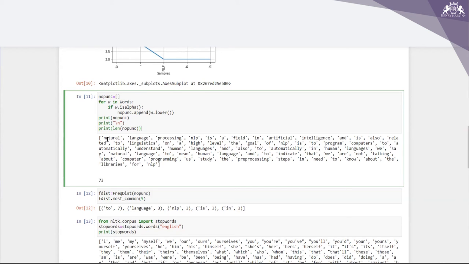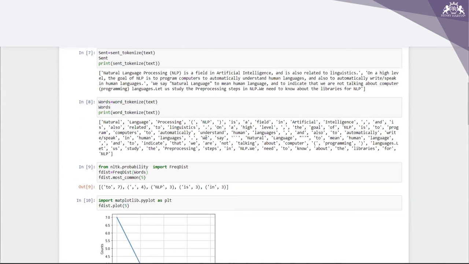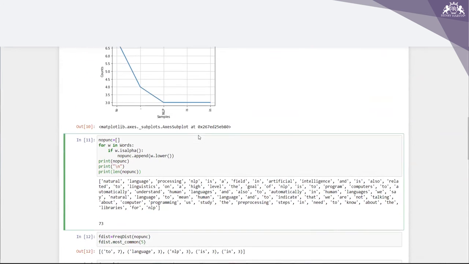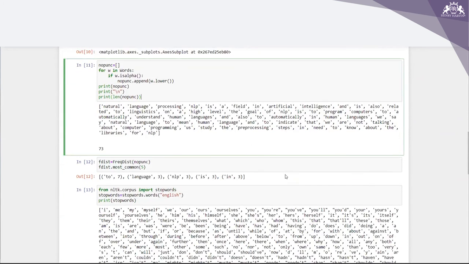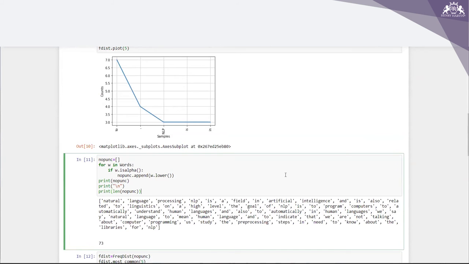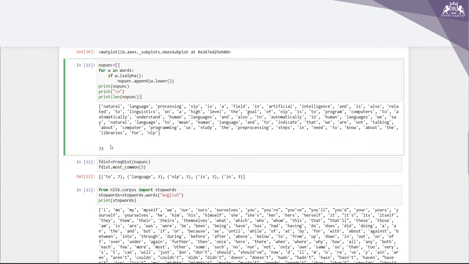What I can see here is natural language processing. If you look at the earlier output, you could see a lot of punctuation, but now those are not there. The output I'm getting now is 73.